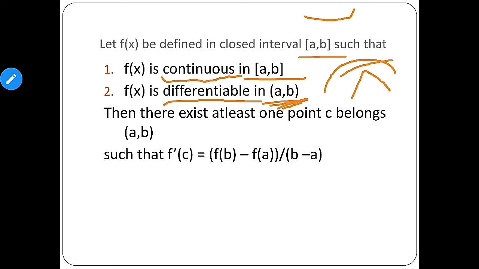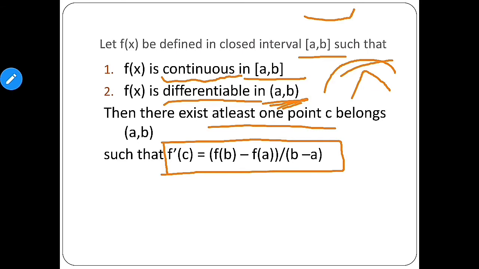Then there exists at least one point c belonging to (a, b) such that f dash of c is equal to f of b minus f of a upon b minus a. So what this statement says is that the derivative of the function will be f of b minus f of a divided by b minus a. So let's see this by a figure.